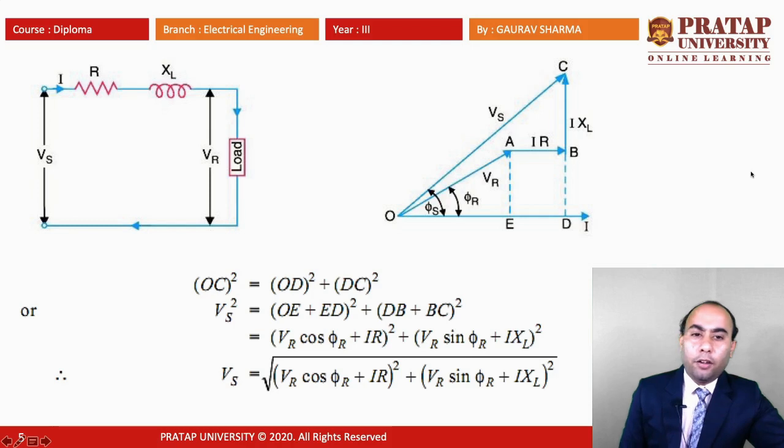Now from this we draw the phasor diagram. From this we have OC square equal to OD square plus DC square. So Vs square equals (OE plus ED) whole square plus (BD plus BC) whole square. Now we put the values: OE is equal to Vr cos phi r, ED is equal to IR, and BD plus BC is equal to Vr sin phi r plus I XL. So we calculate that Vs is equal to the square root of (Vr cos phi r plus IR) square plus (Vr sin phi r plus I XL) whole square.